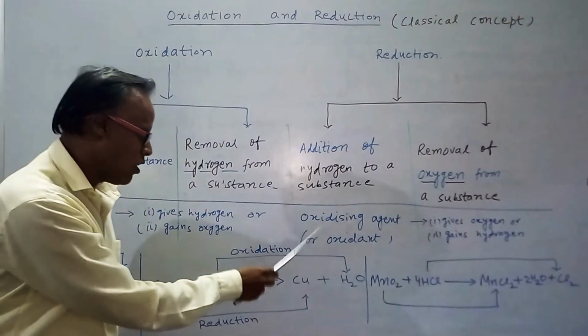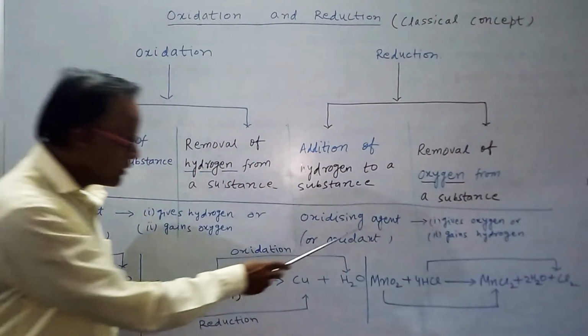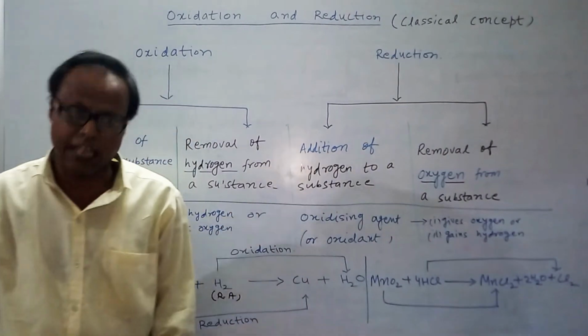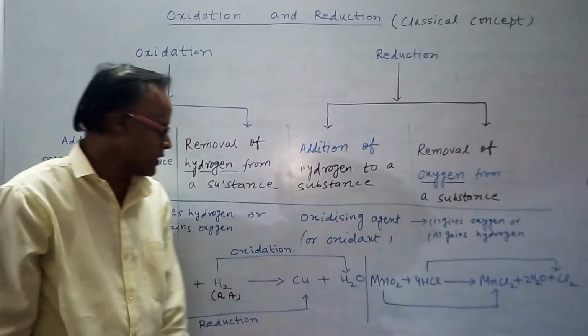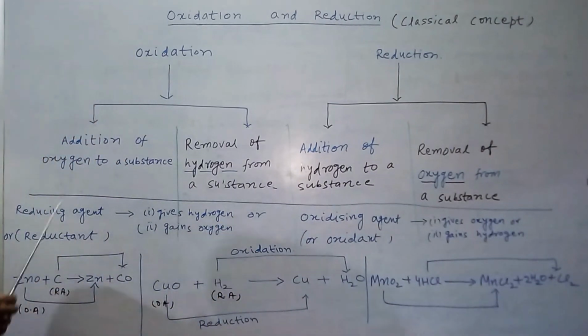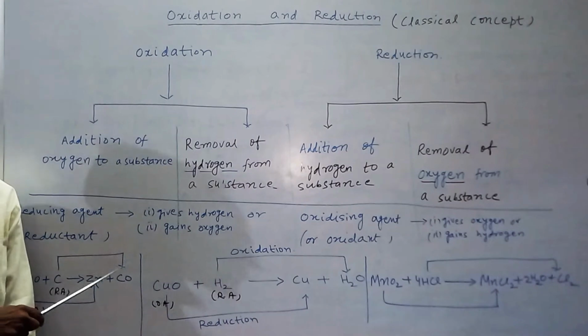This oxidizing agent is also called an oxidant, and the reducing agent is also called a reductant.